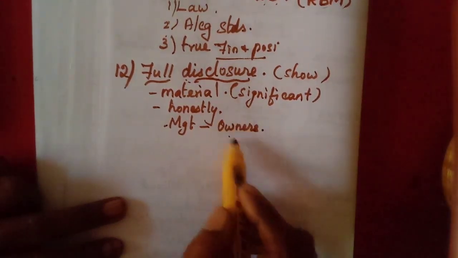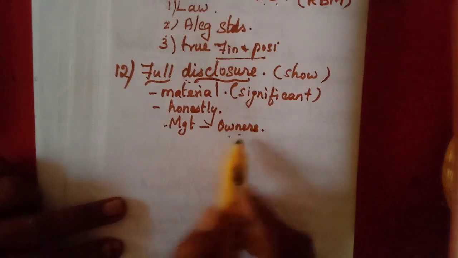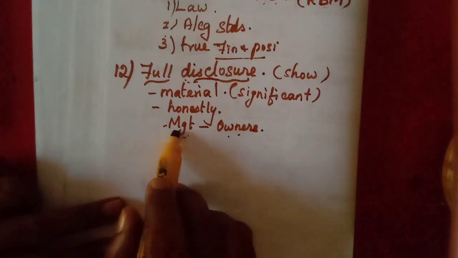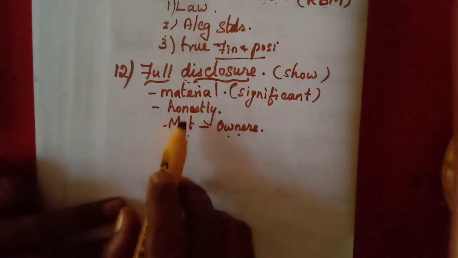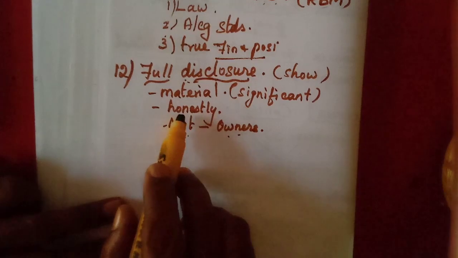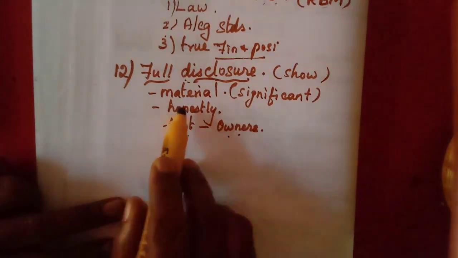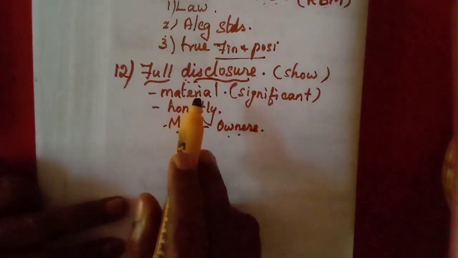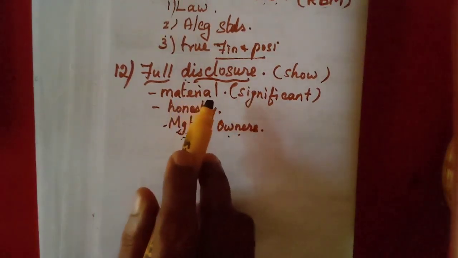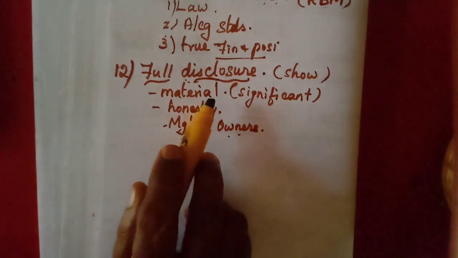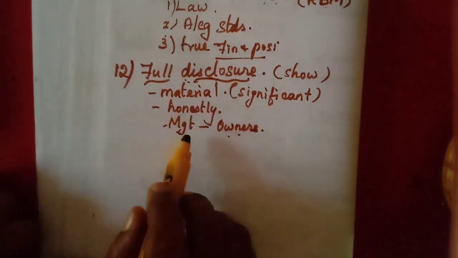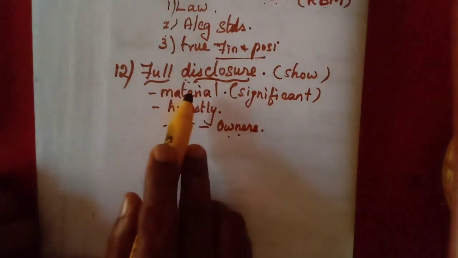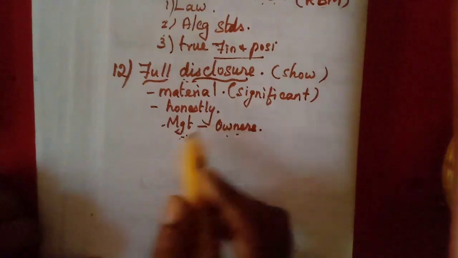Now we also own shares in some companies, but we do not manage that company. Management is done by someone else and accounts are prepared by somebody else. So they have to show all the information that is needed in the books of accounts. All the important information must be shown. That is called full disclosure. It must be full and it must be fair.